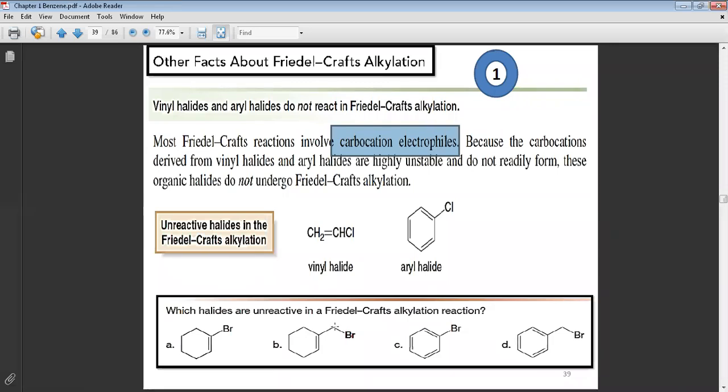This one is unreactive; it is like an aryl halide. This one is reactive because we have CH2 here, which means it is not an aryl halide but an alkyl halide. An ordinary alkyl halide is reactive. Also this alkyl halide. This is aryl halide, this is vinyl. Vinyl and aryl are not reactive. Alkyl is reactive.